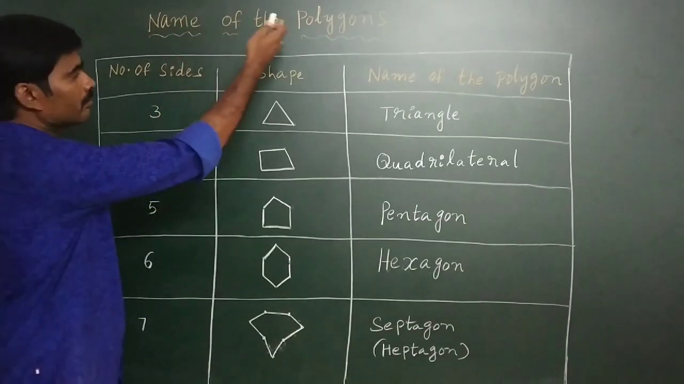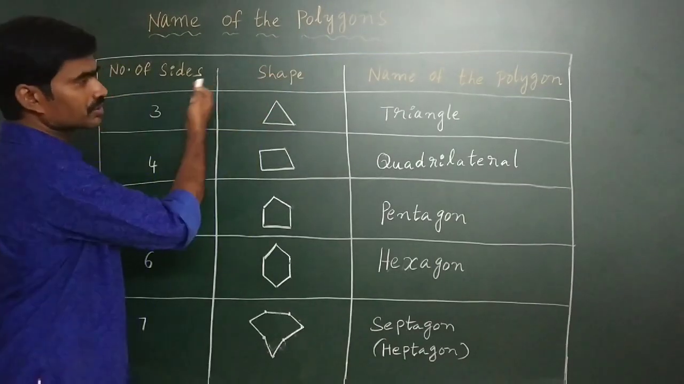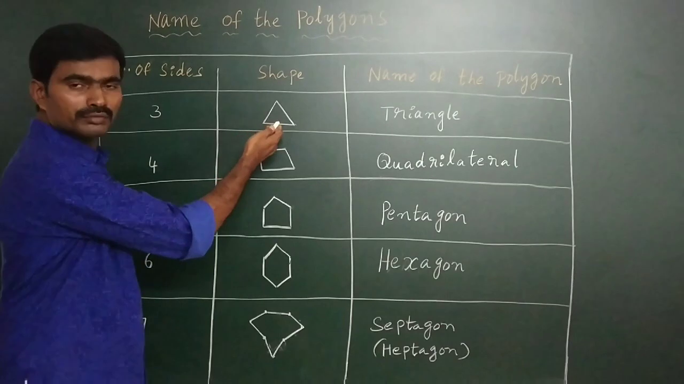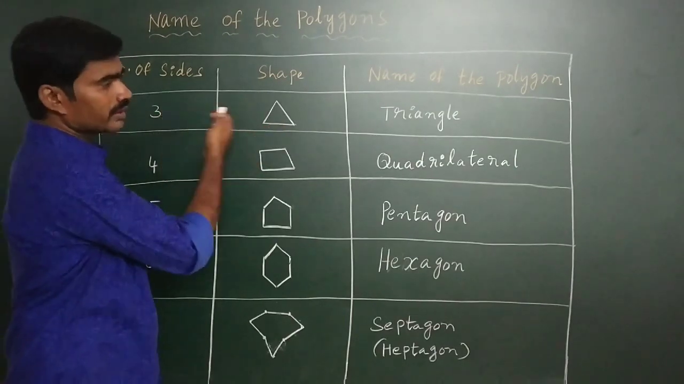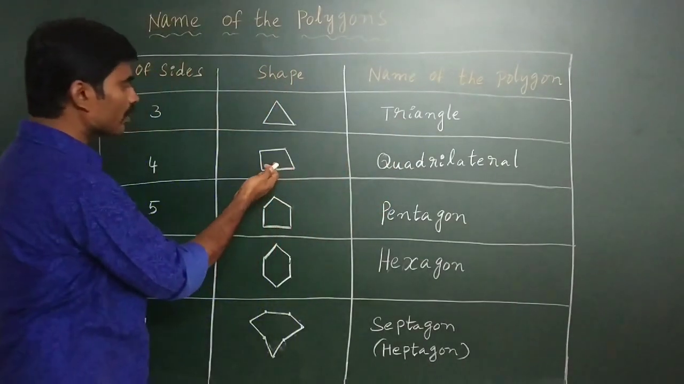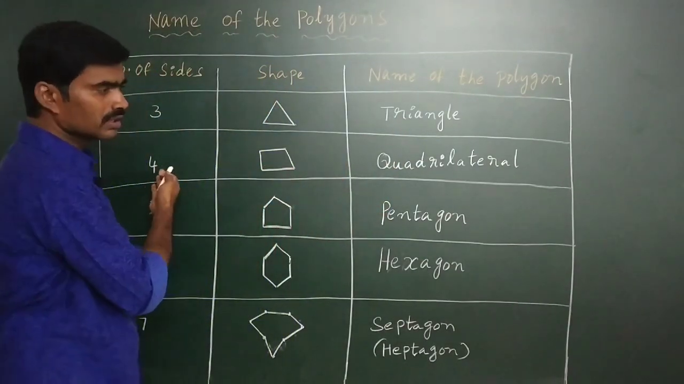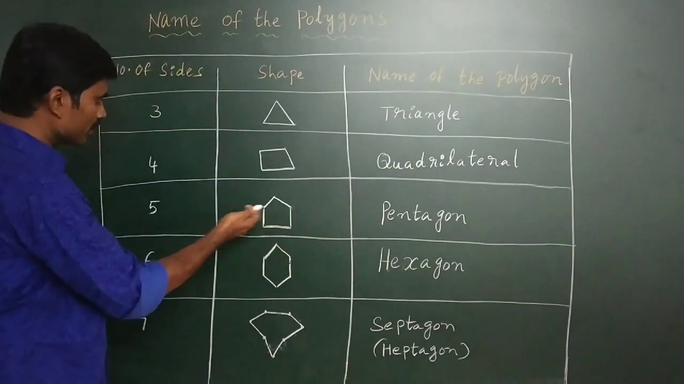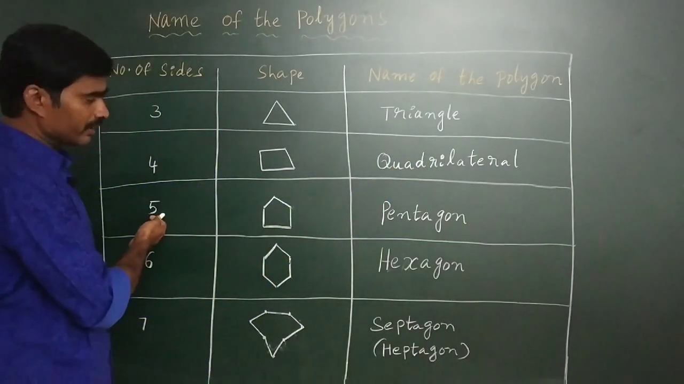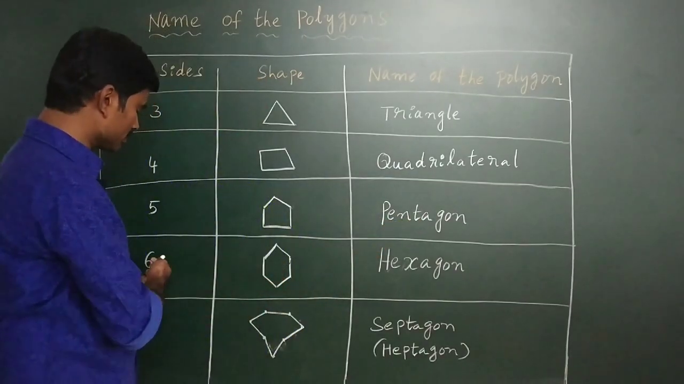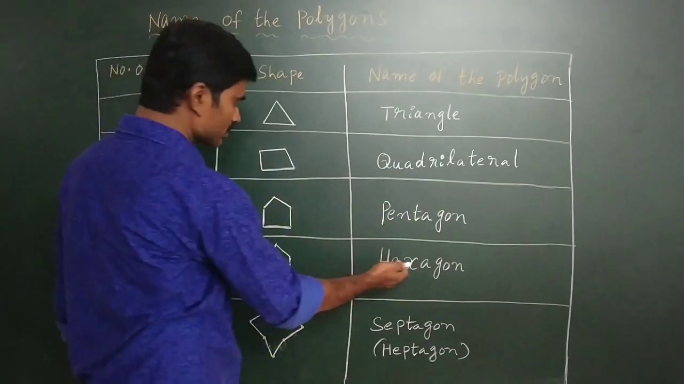Names of the polygons: number of sides, shape, name of the polygon. A simple polygon which has 3 sides is said to be a triangle. A simple polygon which has 4 sides is said to be a quadrilateral. A simple polygon with 5 sides is called a pentagon. A simple polygon with 6 sides is called a hexagon.